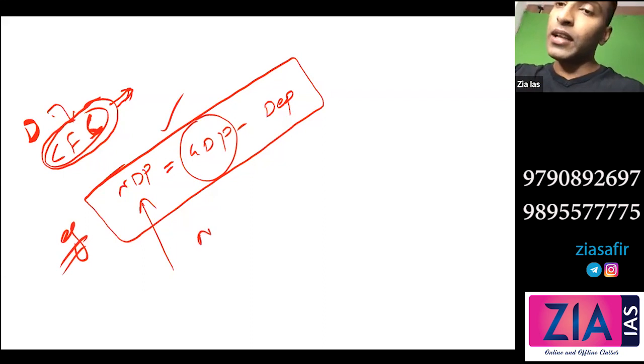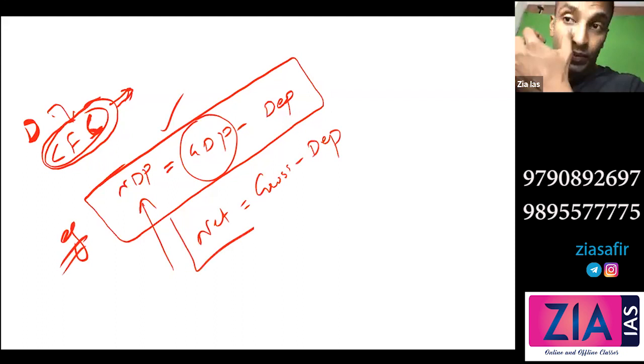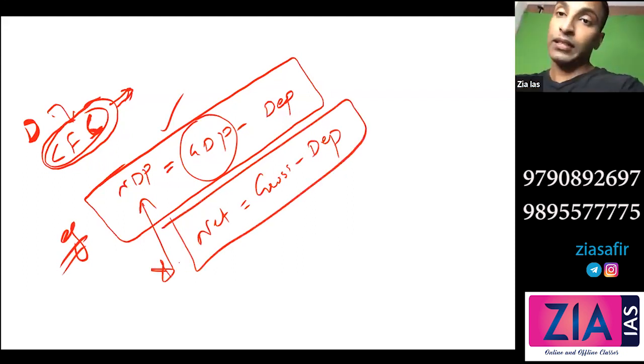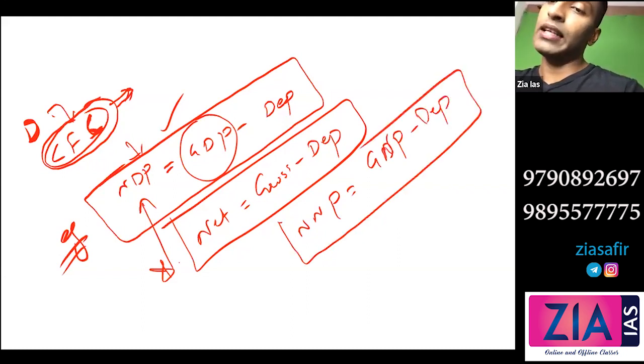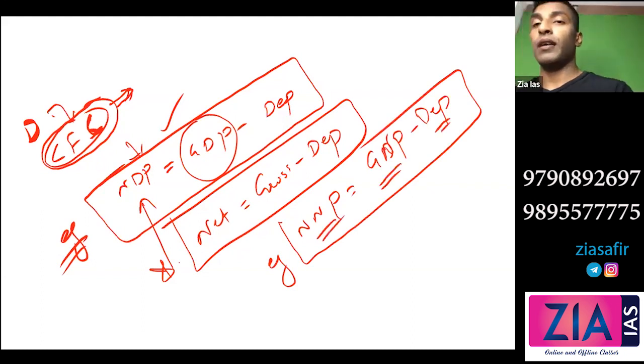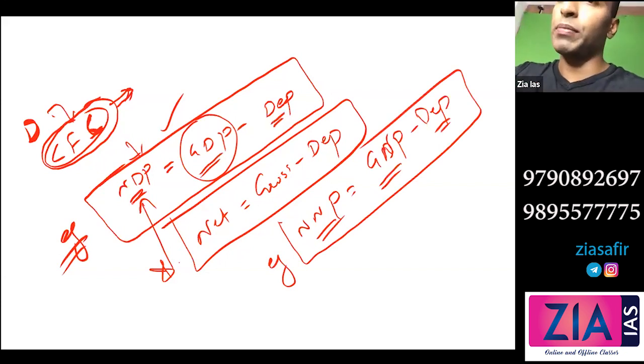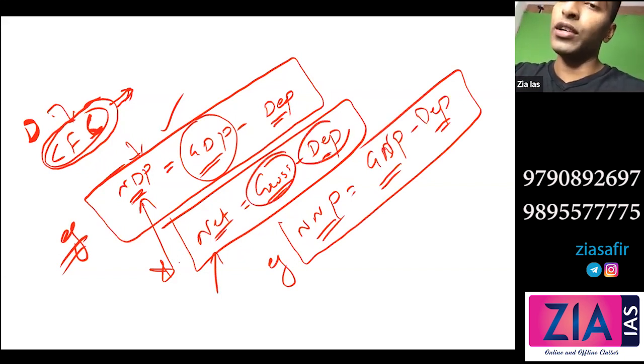Basically the concept is net is equal to gross minus depreciation. You write this one. This is more important, okay? Because instead of NDP later you will see NNP. What will be NNP? NNP will be GNP minus depreciation. So these are examples of net. NNP is GNP minus depreciation. NDP is GDP minus depreciation. So better to understand this one: net equal to gross minus depreciation. If you depreciate gross, you will get net.